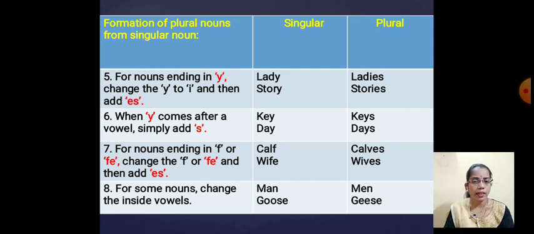And the last one is the eighth: for some nouns, change the inside vowels. It means some nouns change their inside vowels, and you have to learn those particular words. For example, man, men, goose, geese. You have to learn these words, which internally change the inside vowels. Right? That is the very simple formation. You have to remember all the rules for what to do when converting a singular word into the plural form.